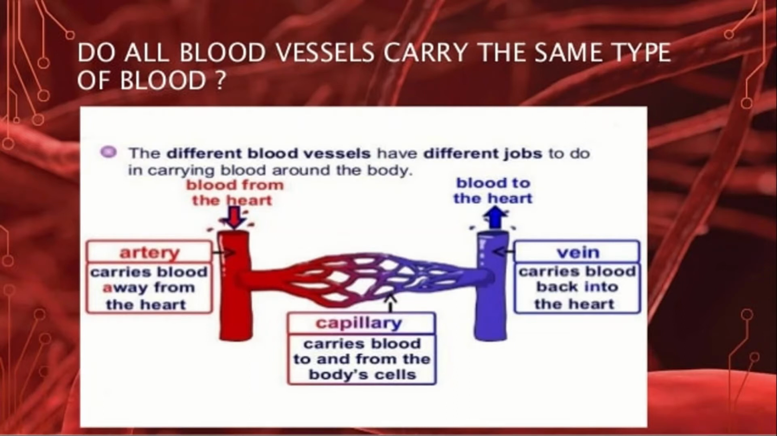And next, the blood to the heart. That is, from the lungs, it will carry the blood to the heart, and from all over the body. Veins carry blood back to the heart. Next is the capillary. It carries blood to and from the body's cells. From each and every cell of the body and around the organs, the capillaries are responsible for transferring the blood inside.